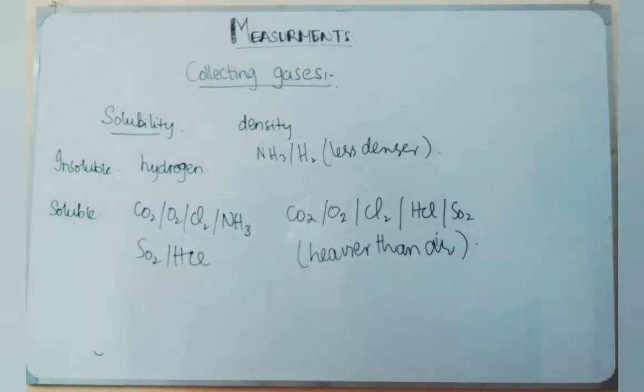And talking about density, only ammonia and hydrogen are less dense than air, like they are lighter than air. If you try to collect these gases, they will collect above the surface of air. And carbon dioxide, oxygen, chlorine, hydrogen chloride and sulfur dioxide are heavier than air. If you want to collect these gases, they will be collected under the volume of the air, or under the air.